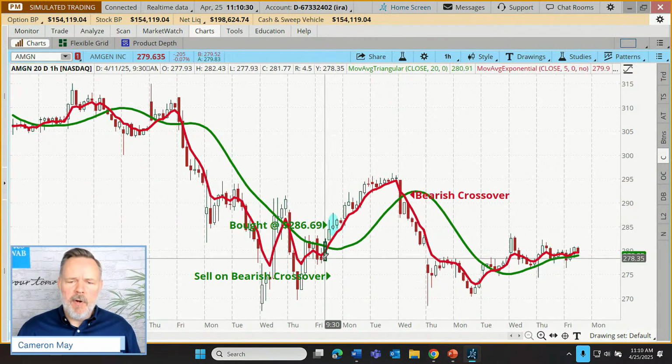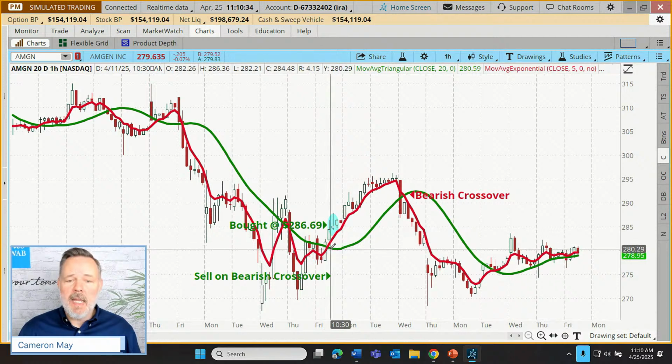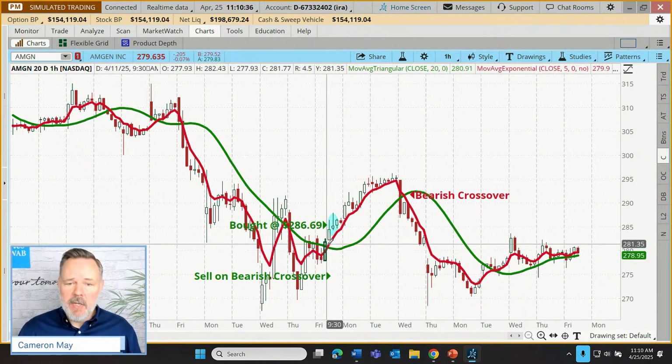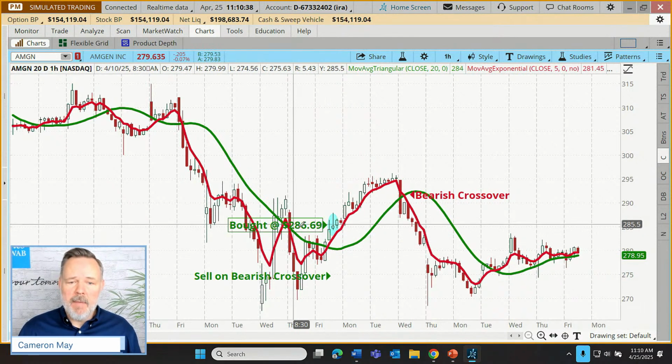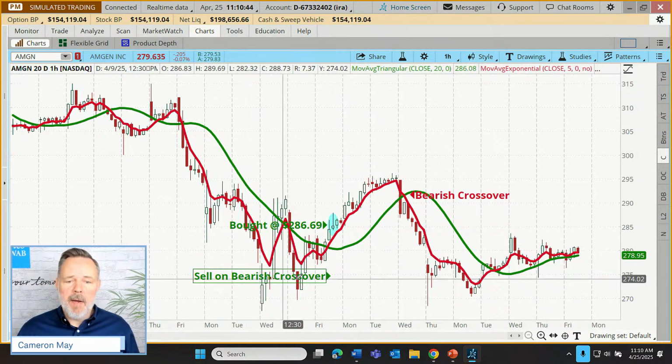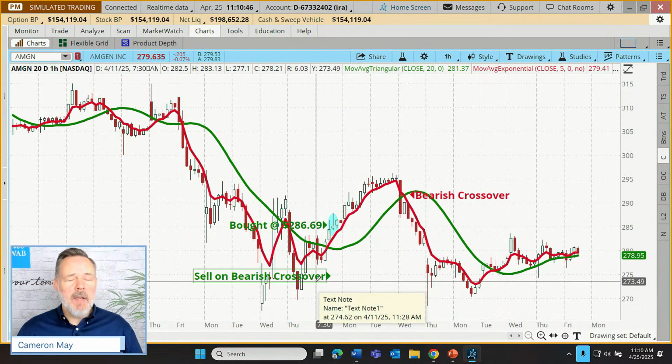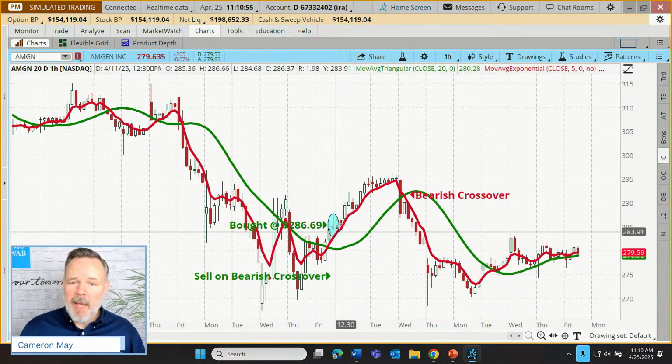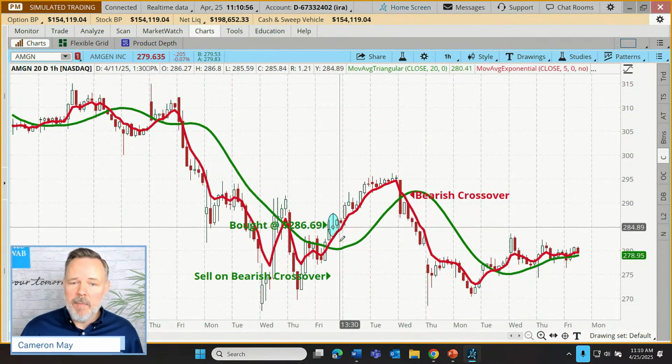So here was our trade. What we were looking for here was our 5 exponential moving average crossing up above our 20 triangular moving average. We got that signal, entered a trade, bought the shares. With the plan, on that day, we made a note on our chart, sell on a bearish crossover. Now, we didn't know if or when that bearish crossover was ultimately going to develop. So this leaves it sort of up to the trader to pay attention as things are progressing.